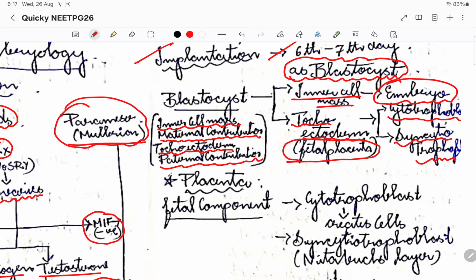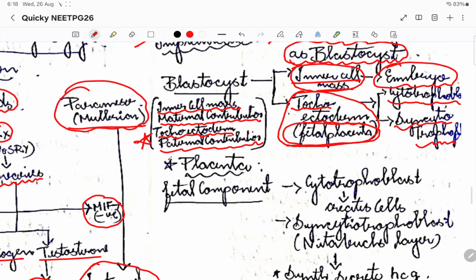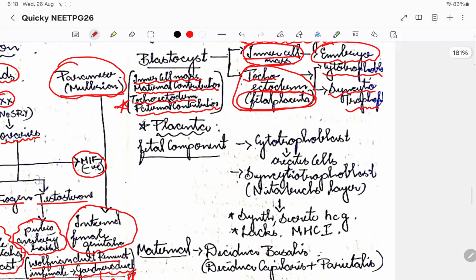Basically what I'm trying to tell is that the inner cell mass, which will develop into the embryo, will be from the mother, whereas the trophectoderm, the fetal placenta that was formed, will be the paternal contribution. This is a very, very important point. The reason I'll tell you later when we are discussing a pathology called hydatidiform mole, and choriocarcinoma also. So please remember the paternal and maternal contribution. I'll tell you again.